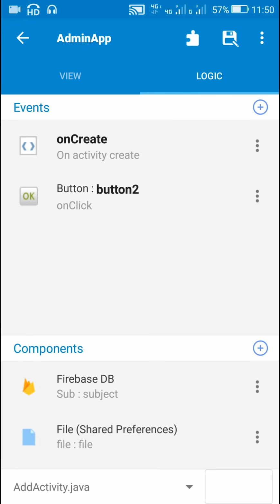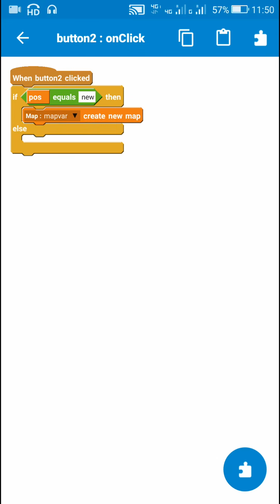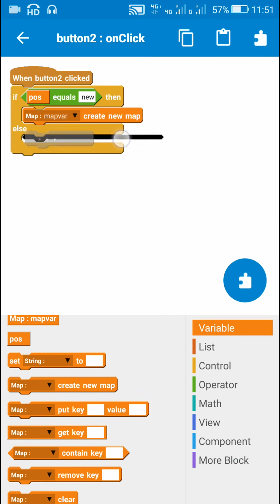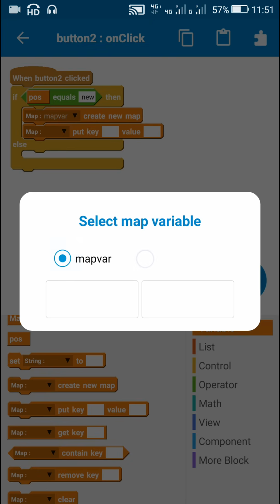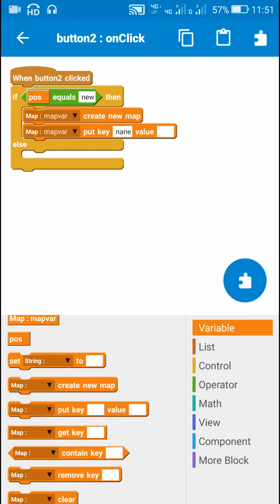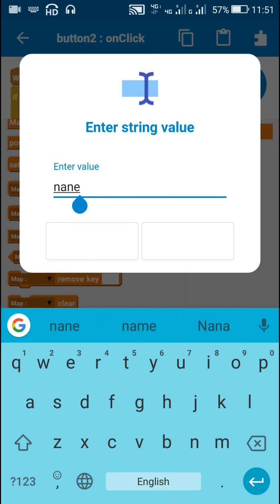Now in this add activity, I have added the same Firebase DB component which I added in main activity, and the same file shared preferences component which I added in main activity. So this has to be added in add activity also. Now on button 2 click, after creating a new map variable, I will use this block map variable put key name, and its value will be edit text 1 get text.